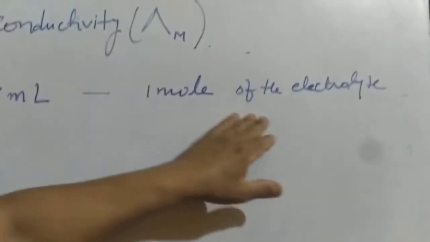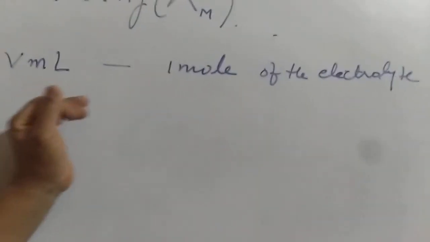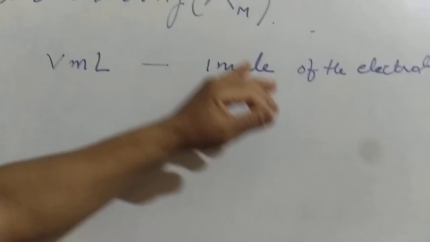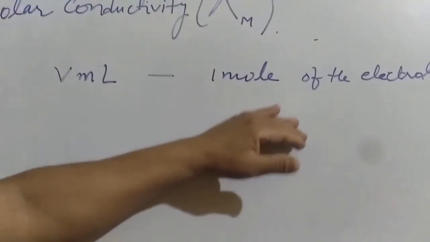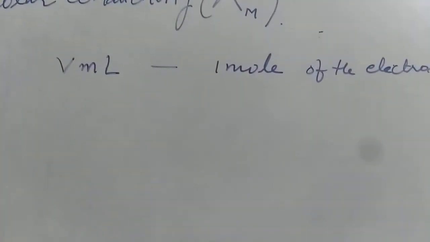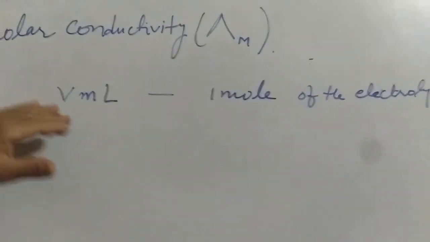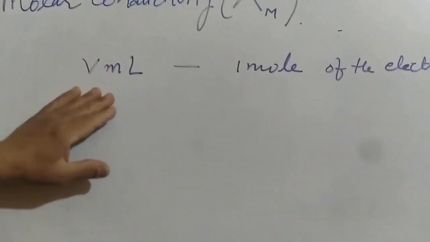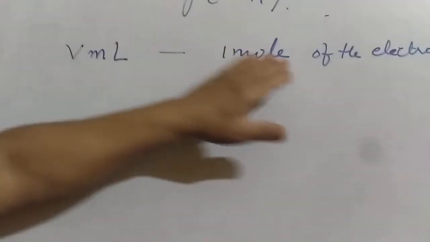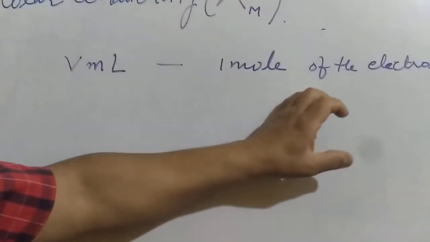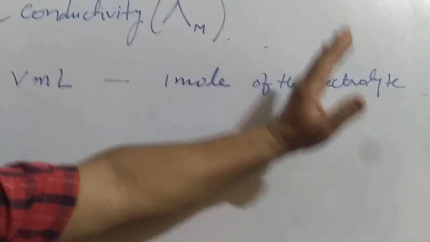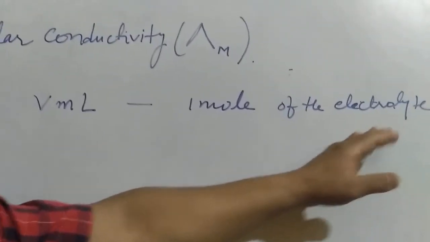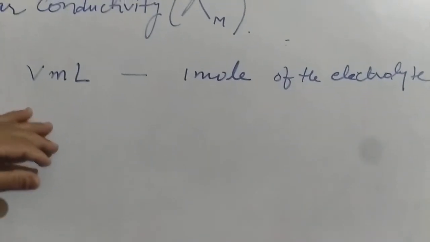I keep this solution between the two electrodes which are 1 centimeter apart and the cross section area is enough to hold the entire solution.